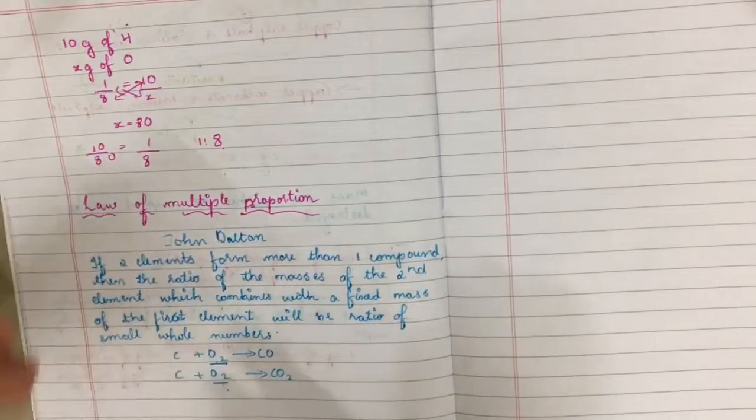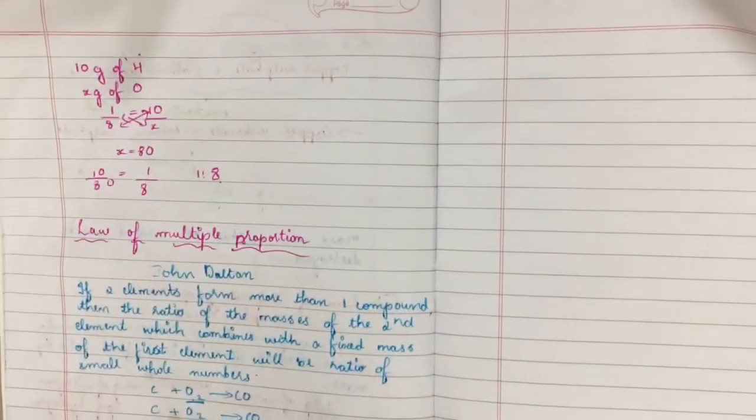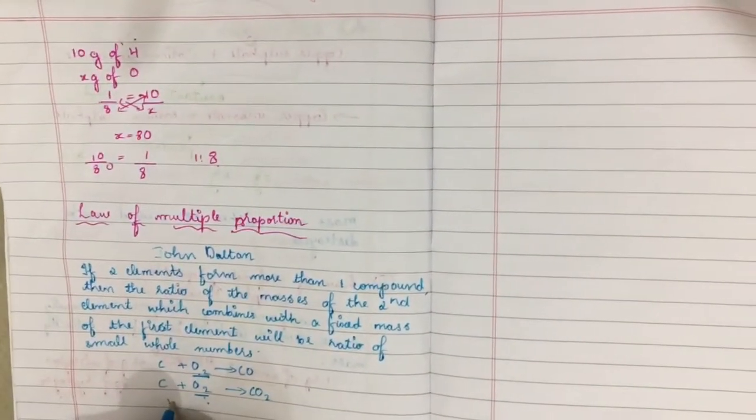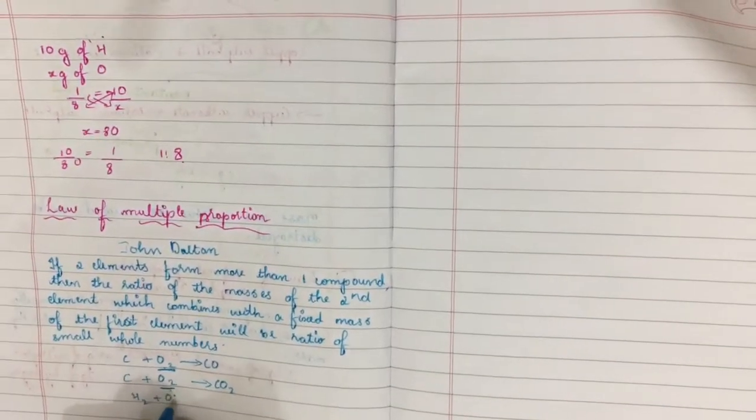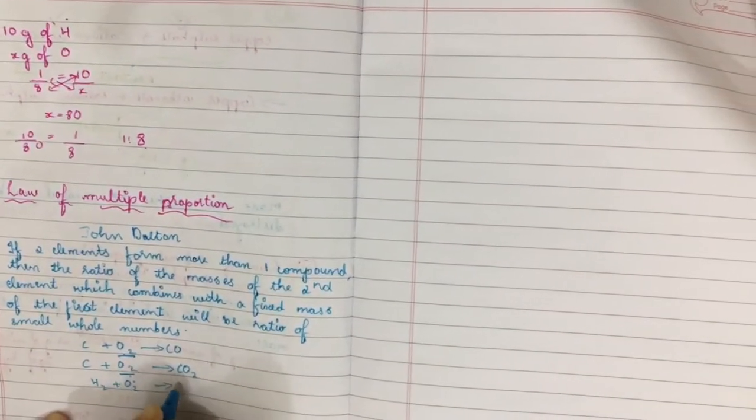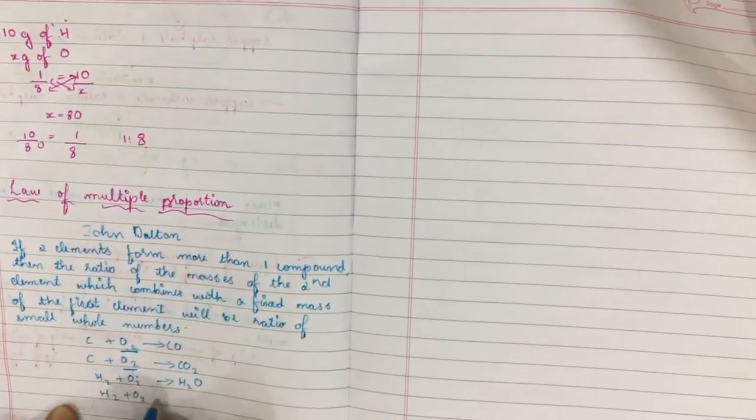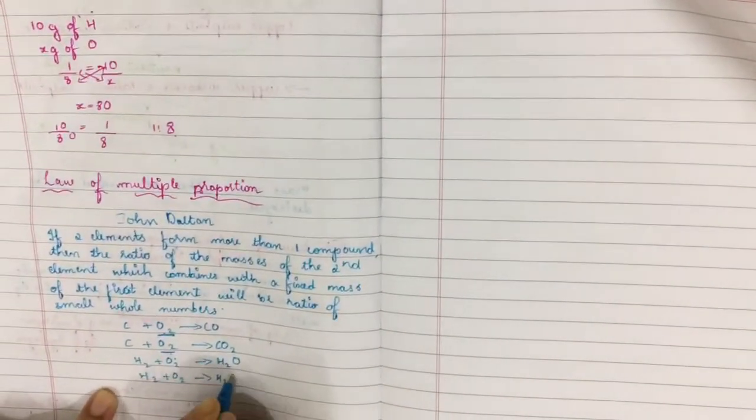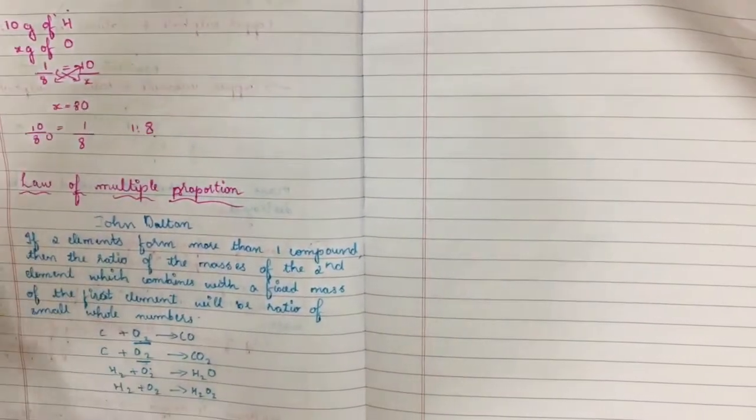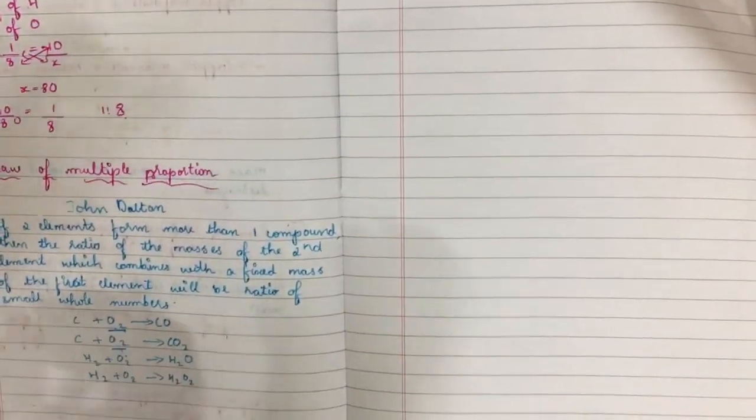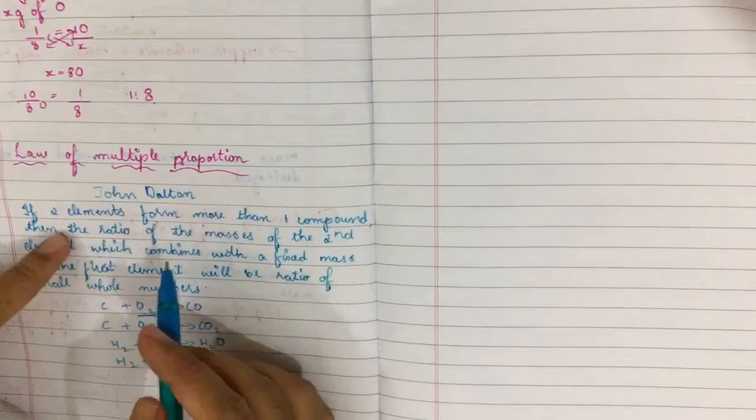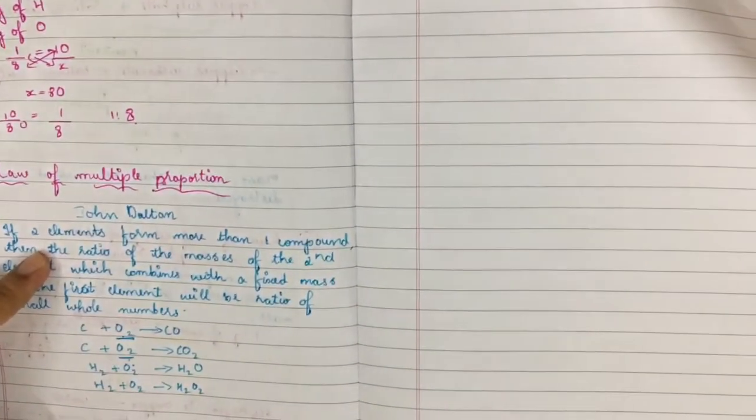For the formation of water, we need hydrogen as well as oxygen, and they combine to form water. Or under a particular condition, they will form hydrogen peroxide. That is, under different conditions they form different compounds. If two elements form more than one compound, this can be explained.